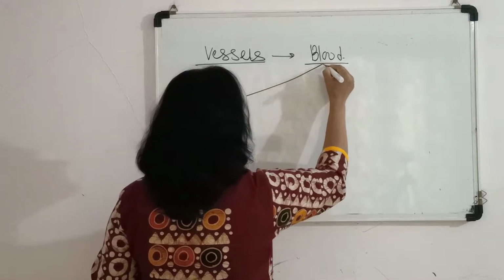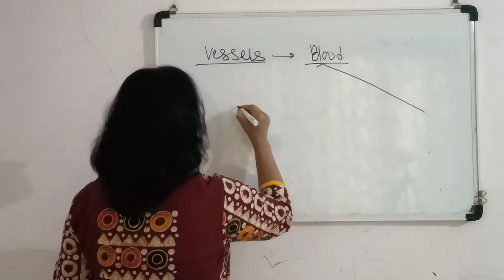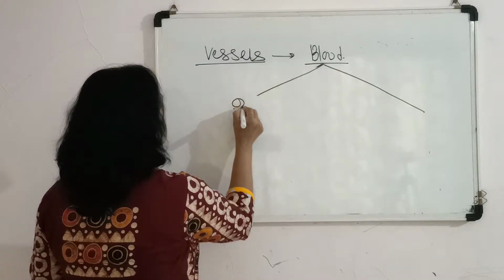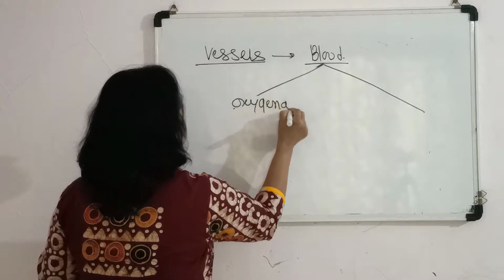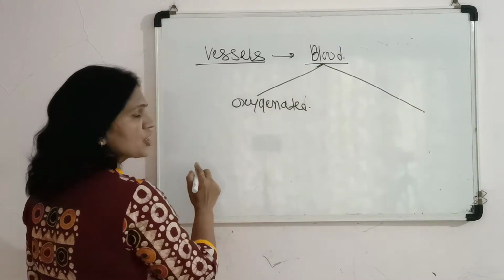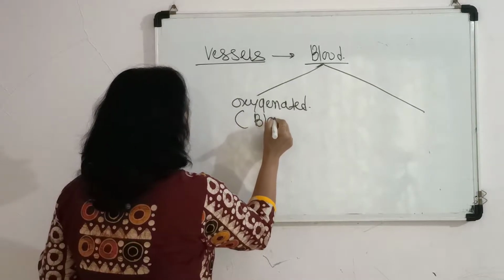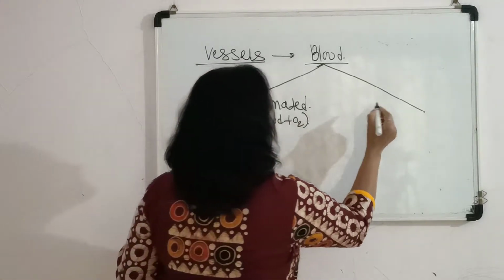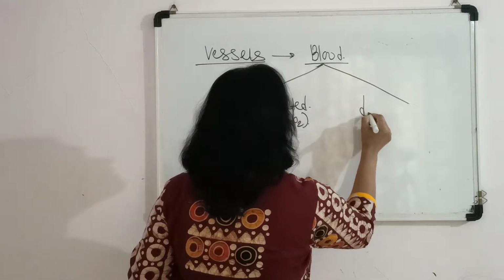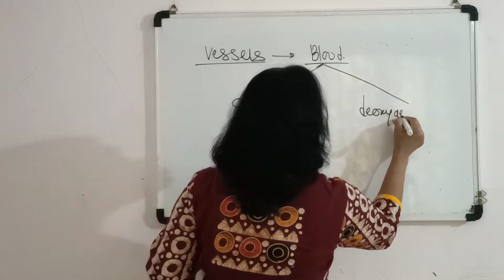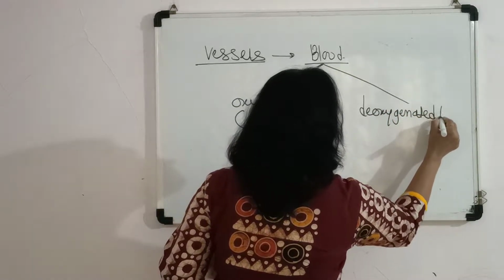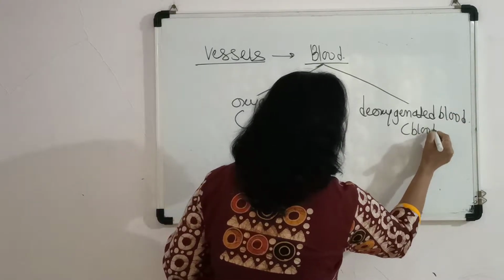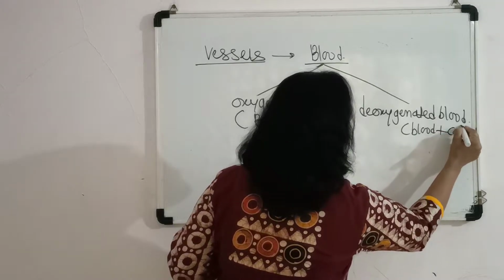And we know that in our body blood is present in two forms. One form is oxygenated blood, which means blood plus O2. The other type is called deoxygenated blood, which is blood plus CO2.